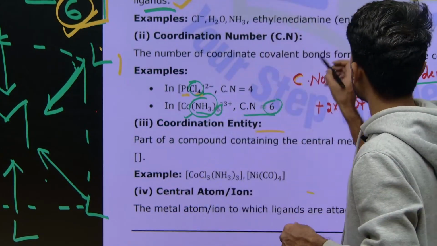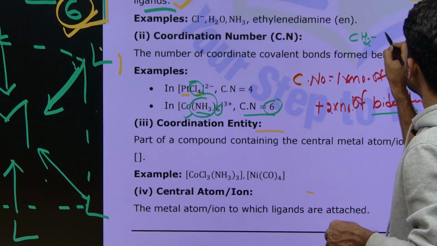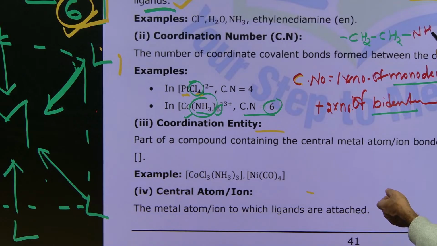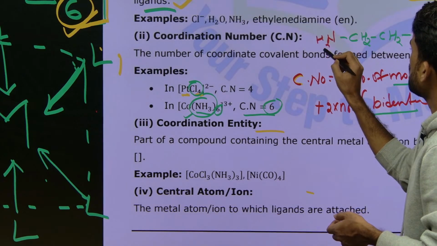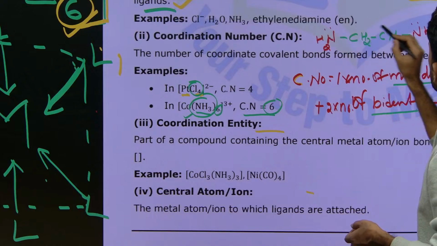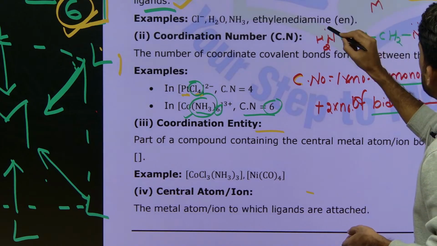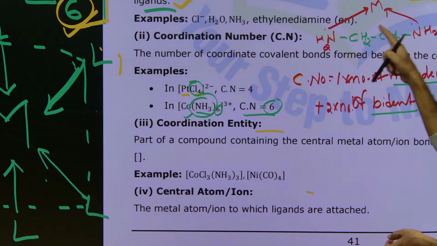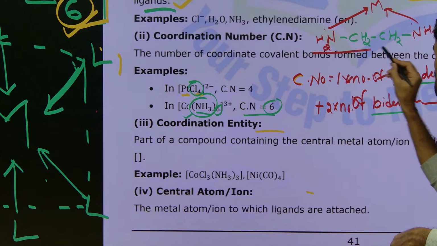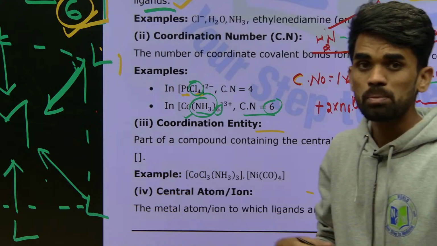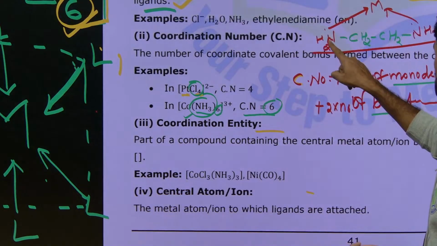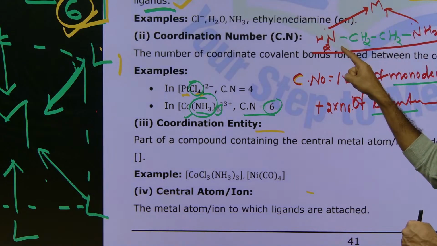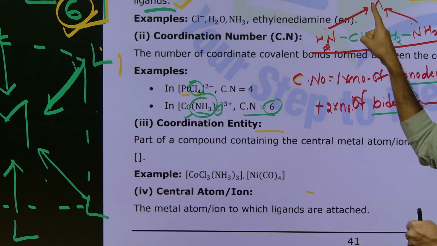For example, I am writing ethylene diamine, CH2. Here if you observe there is an NH2 group here and one more NH2 group here. So using the lone pair electrons of both nitrogen atoms, it will bind to this metal like this. So how many dentations are there? How many ligating sites are there? 2 now. So you can call this a bidentate ligand. If there is one bidentate ligand, how many bonds is it making? 2 bonds now. That's why the coordination number with respect to this ligand with the metal will be 2.